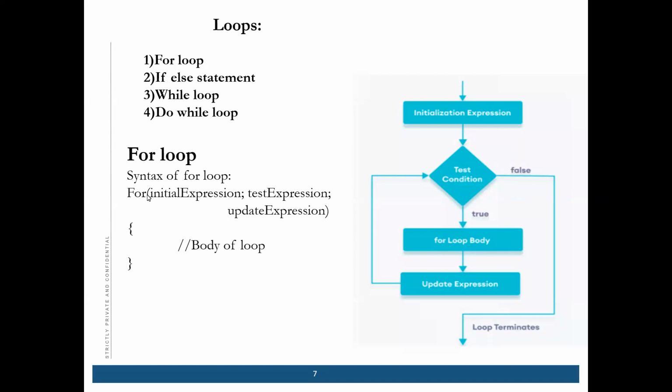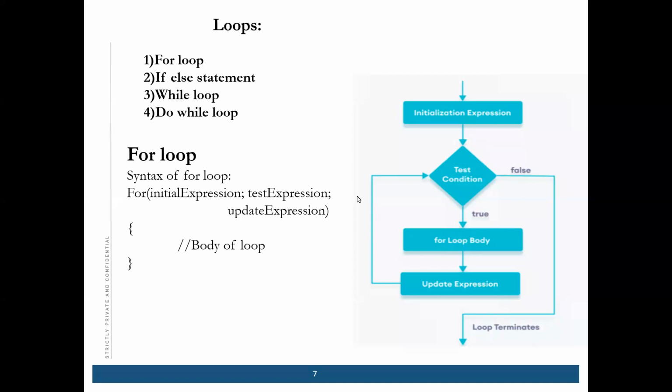So for loop, how does it work? The syntax of for loop is: for, then the initial expression, like suppose i equal to 0 or i equal to 1, 2, 3, anything. That is when it will start. Then it will test the expression, and then update it, whether by 1 or 2 or 3, and then it will enter into the body.